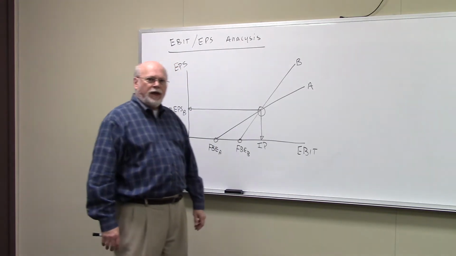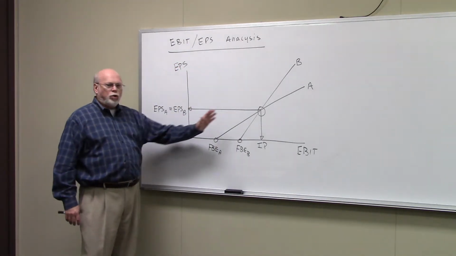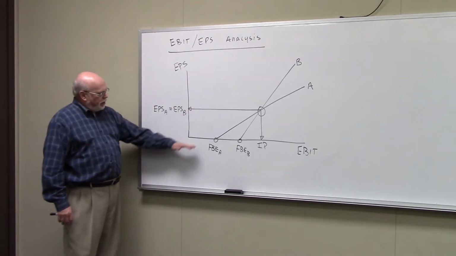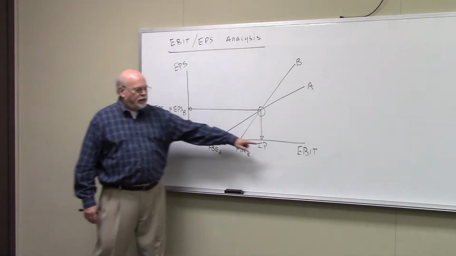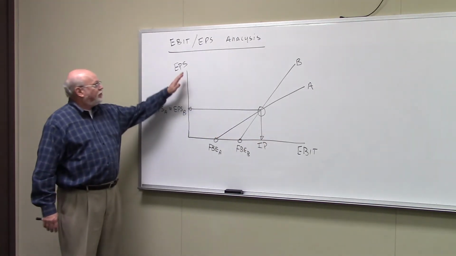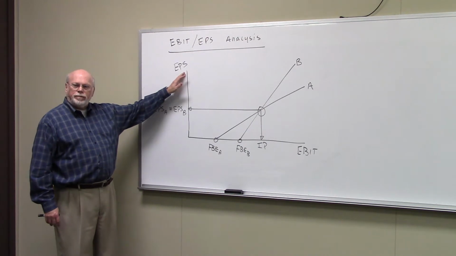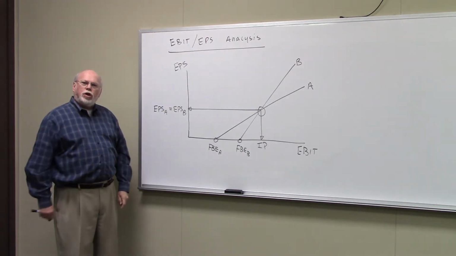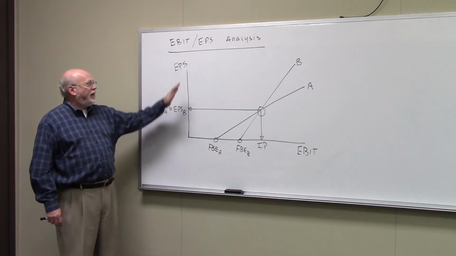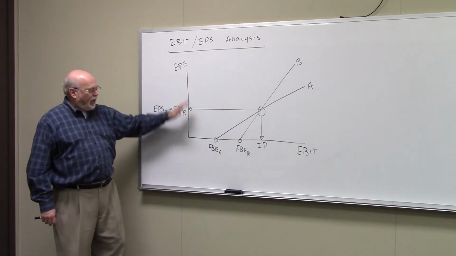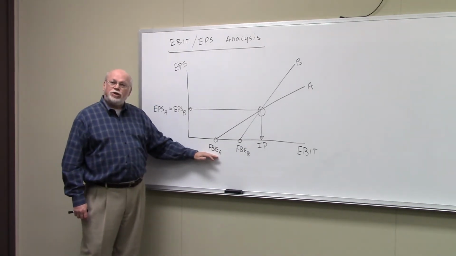per share analysis. And to put it in graphic form here, note this horizontal axis is EBIT, the vertical axis is earnings per share. We just learned in the last video how to calculate earnings per share, and I showed you how to calculate what's called the financial break-even point.